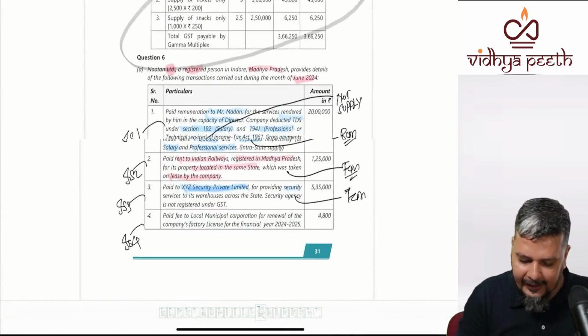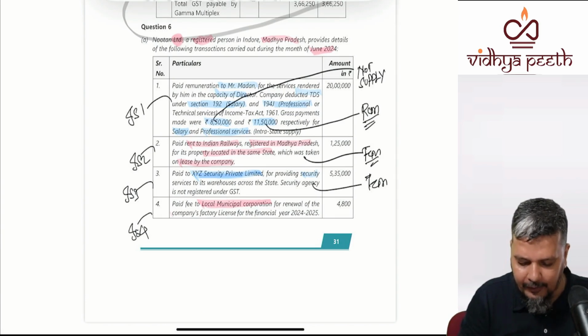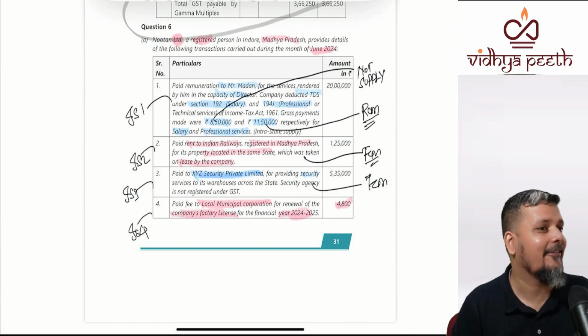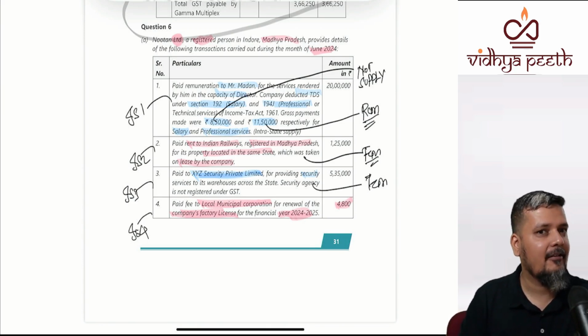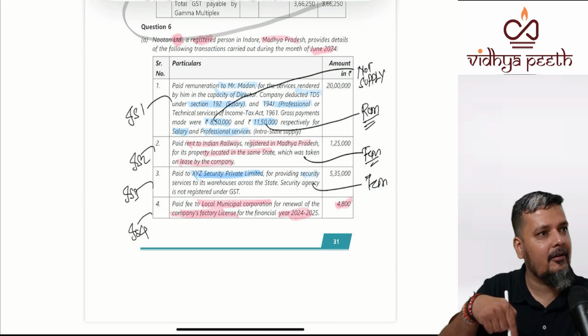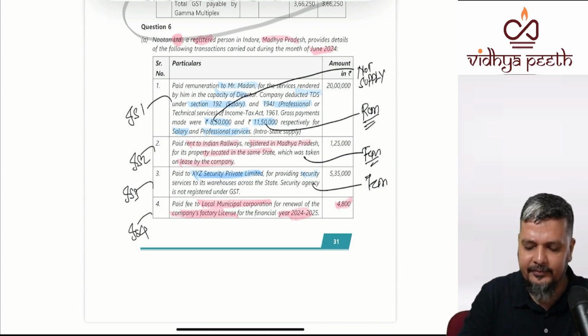Next, paid fees to local municipal corporation for renewal of company's factory license, 4,800. PML? No. PRPT? No. Others? Yes. Business, is it government? No. Government to government? No. Government to non-business entity? No. Nutan Limited is a business entity. Government to small business entity?